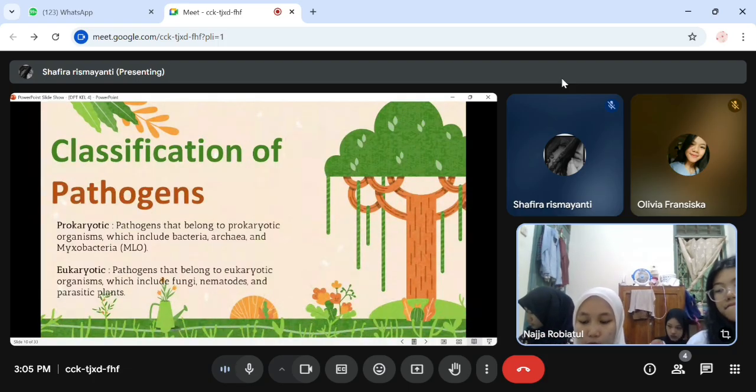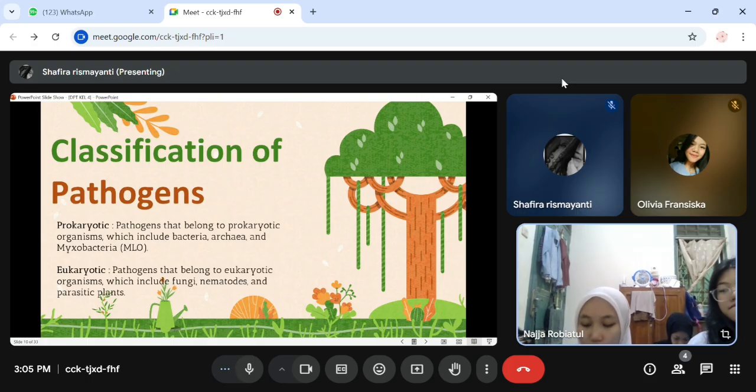Classification of pathogen is divided into two types, namely prokaryotic and eukaryotic. Prokaryotic pathogens belong to prokaryotic organisms, which include bacteria, archaea, and mycoplasma or MLO. And eukaryotic pathogens belong to eukaryotic organisms, which include fungi, nematodes, and parasitic plants.